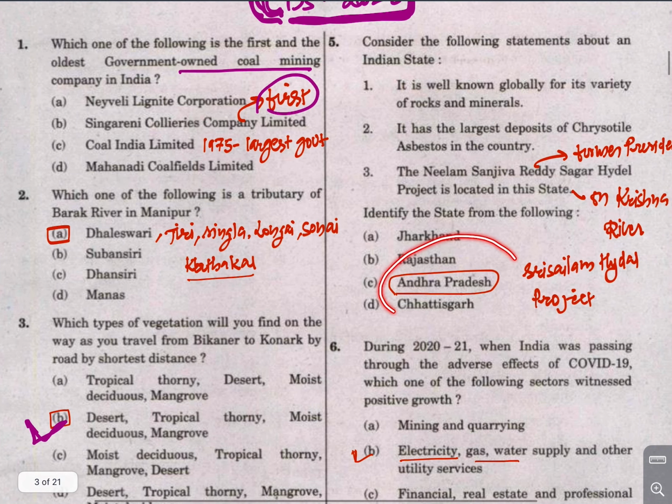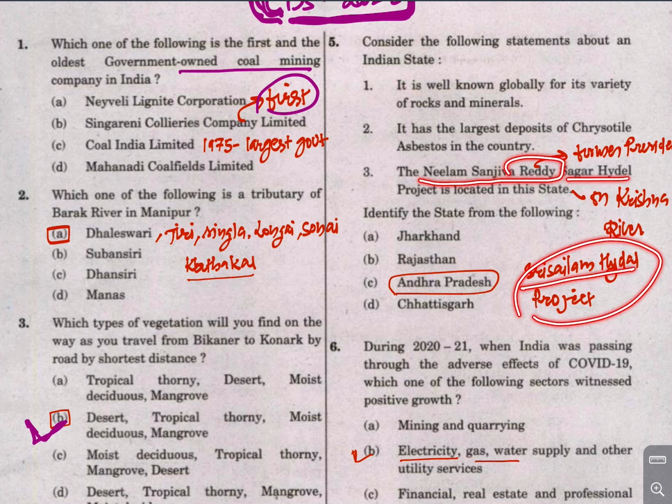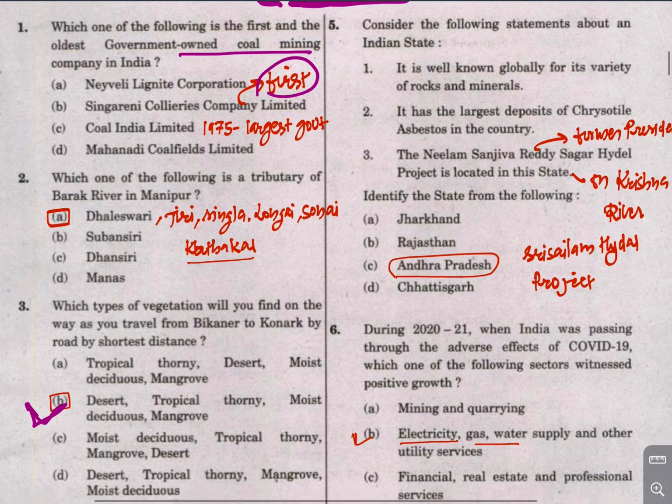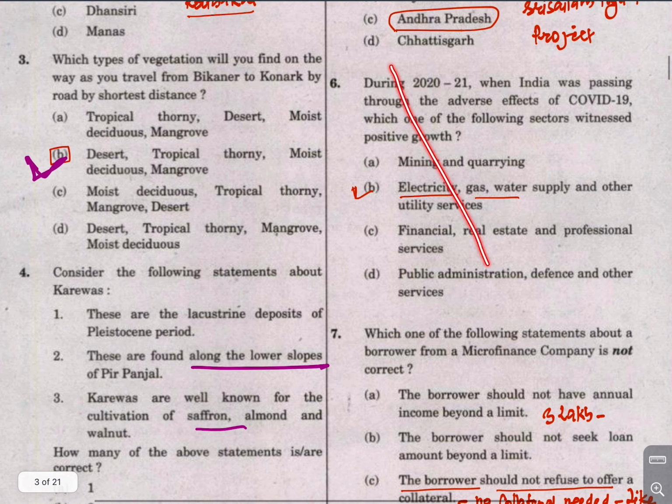This question is about Andhra Pradesh, where it says that Andhra Pradesh has the largest deposits of chrysotile asbestos, and there is the Srisailam Hydel project, which is also named Neelam Sanjeeva Reddy Sagar Hydel project, which is located in Andhra Pradesh. So this is not relevant today.